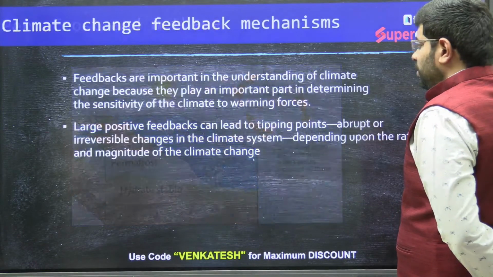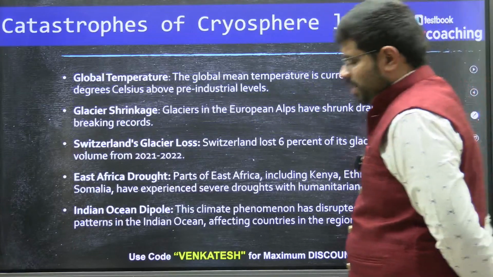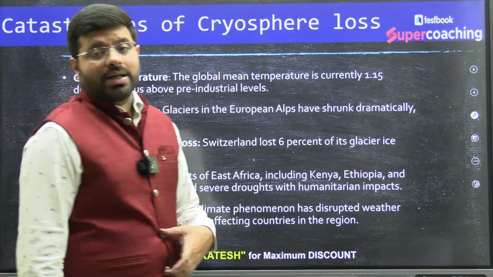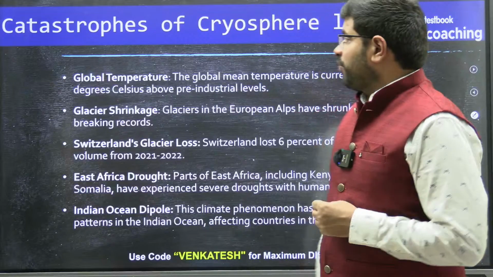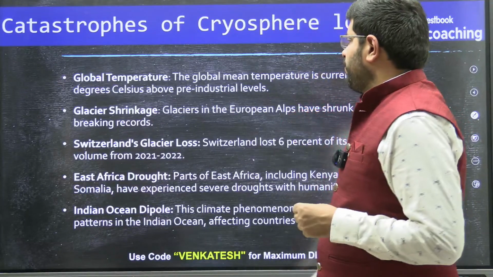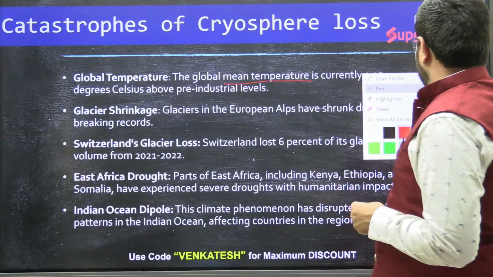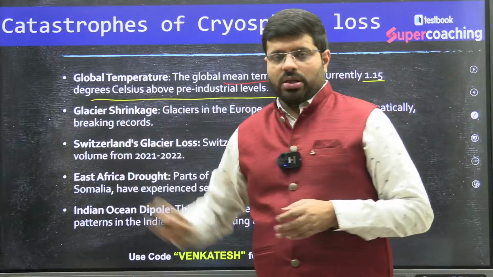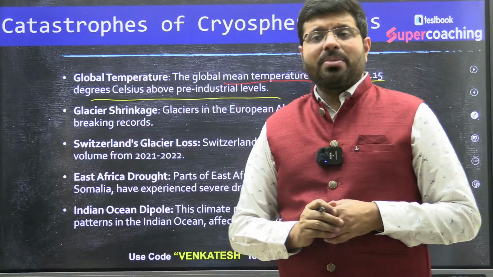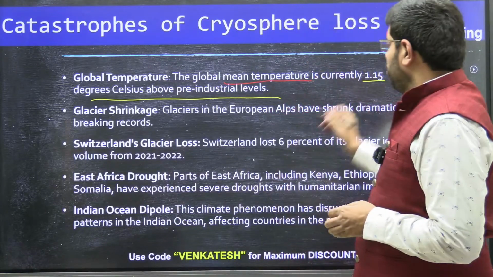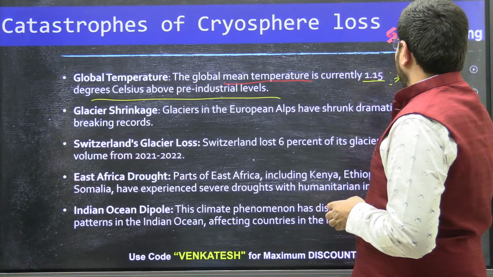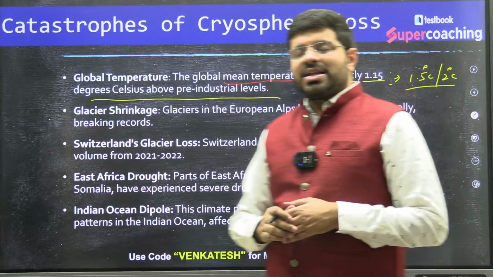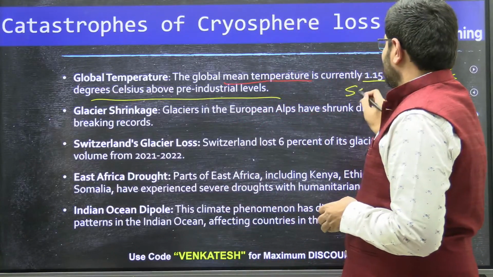Then there is something else we need to understand, the catastrophes of cryosphere loss. The global mean temperature you are talking about is currently 1.5 degrees Celsius above pre-industrial levels. If the same cryosphere melting continues, it will lead to an increase in temperatures of around 1.5 degrees Celsius to 2 degrees Celsius as part of the Paris Agreement, and will have the disastrous consequence of sea level rise.